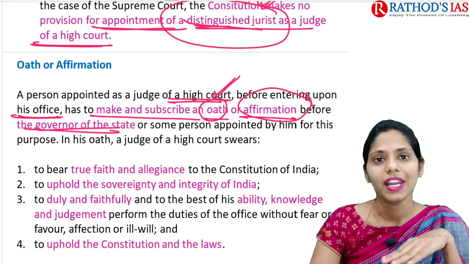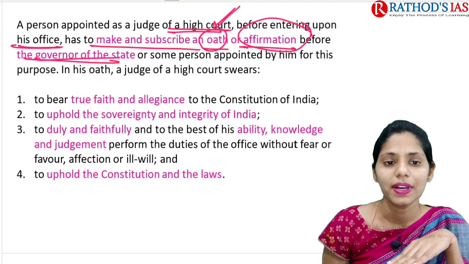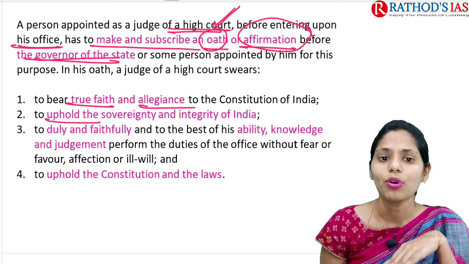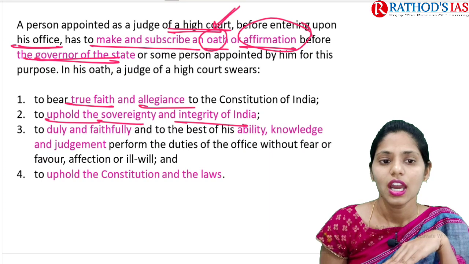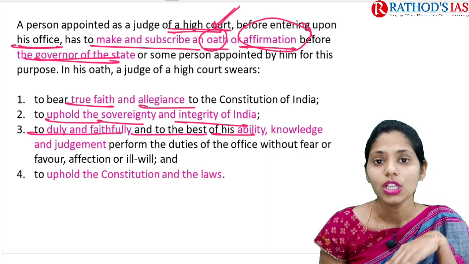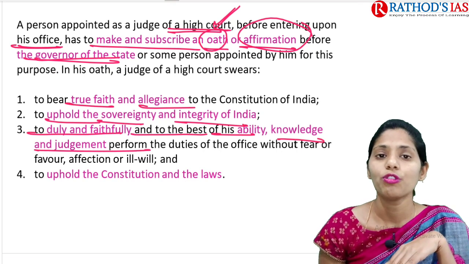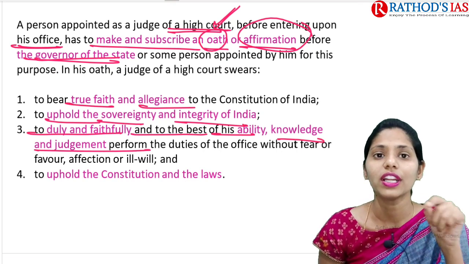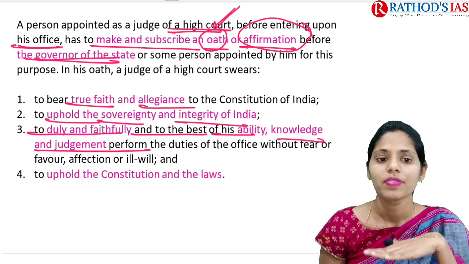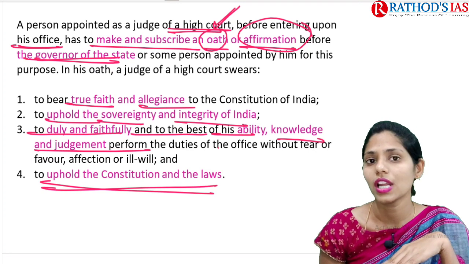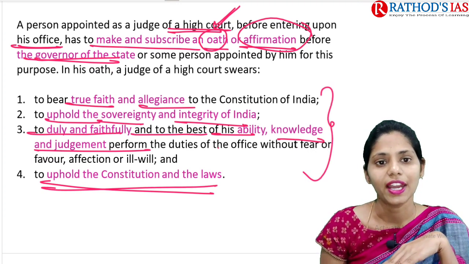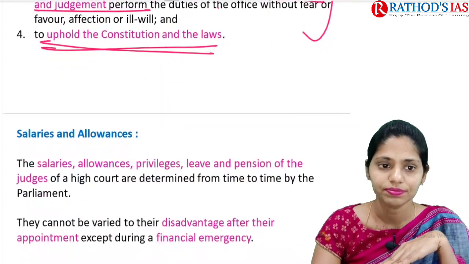In his oath, he swears that he will bear true faith and allegiance to the Constitution of India, and he will uphold the sovereignty and integrity of India, and also duly and faithfully and to the best of his ability, knowledge and judgment perform his duties of office without any fear or favor, affection or ill will, and he will uphold the Constitution and laws. So this is what is mainly sworn by a judge of a High Court before the Governor of the state.